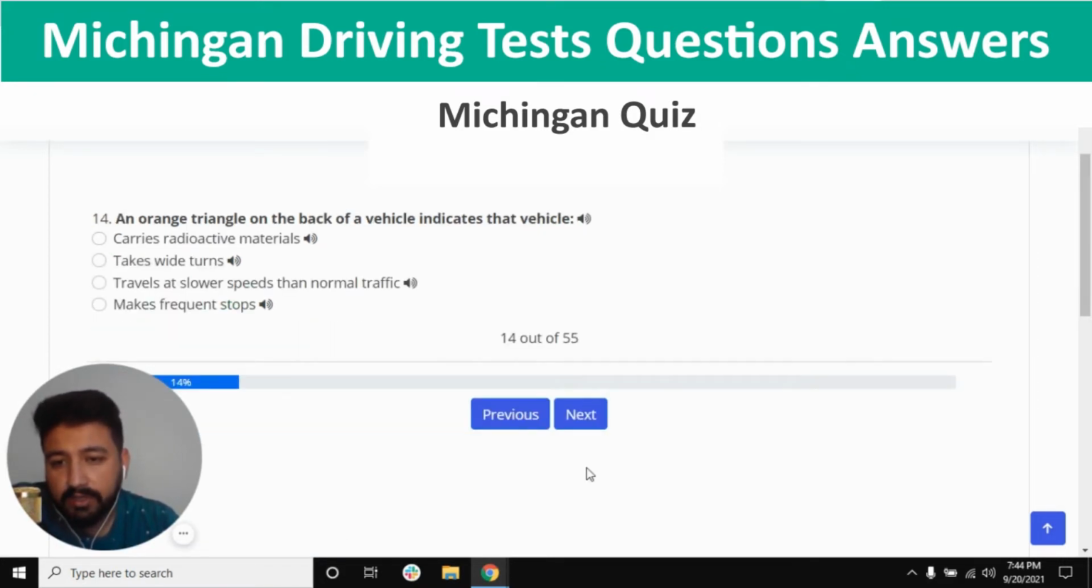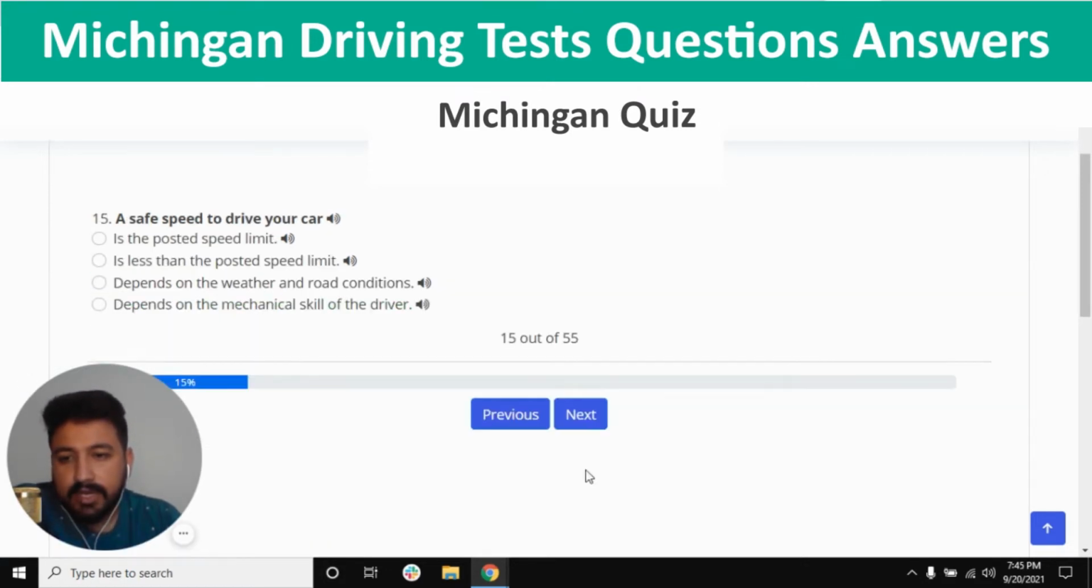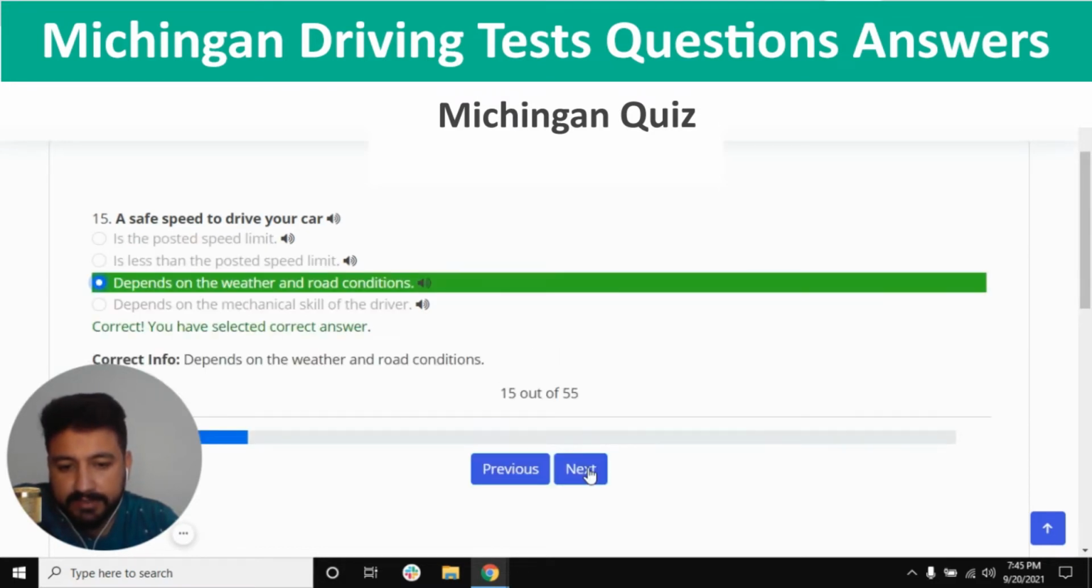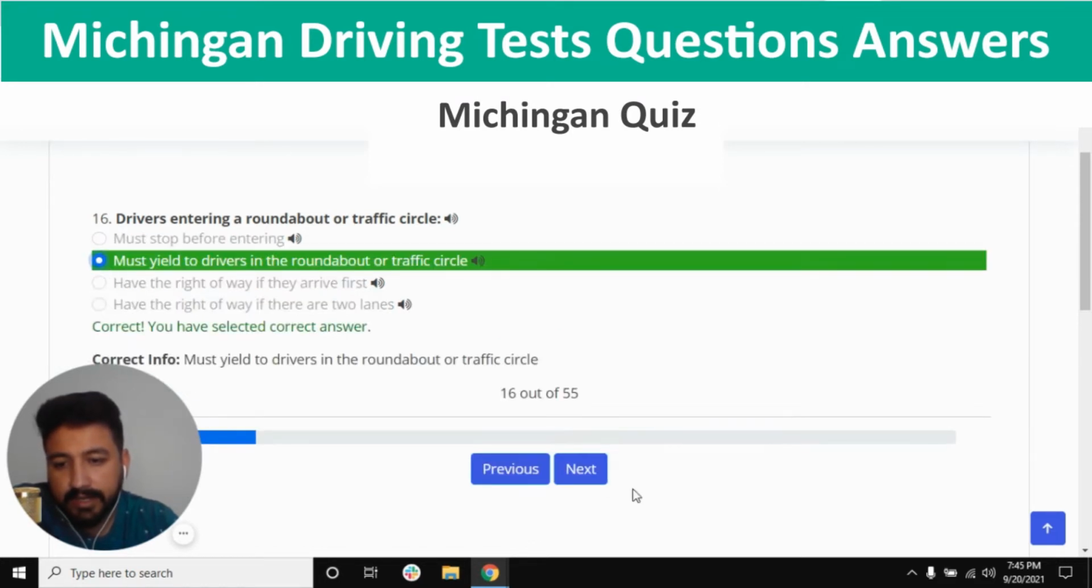An orange triangle on the back of a vehicle indicates that vehicle, the right answer is travels at slower speed than normal traffic. So third option should be the right one. Yes, and next. A safe speed to drive your car, the right answer is depends on the weather and road conditions. So this one is the right one, and next. Drivers entering a roundabout or traffic circle. So I'm going to click on the second option, which is must yield to drivers in the roundabout or traffic circle. So second one, yes, and next.